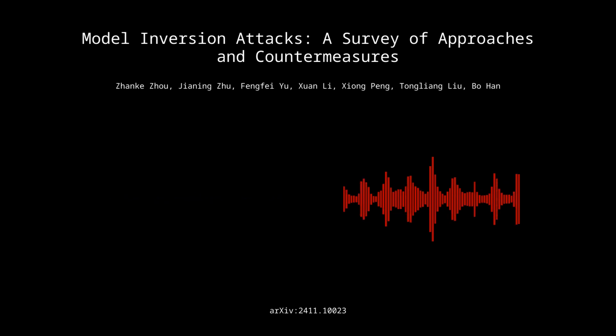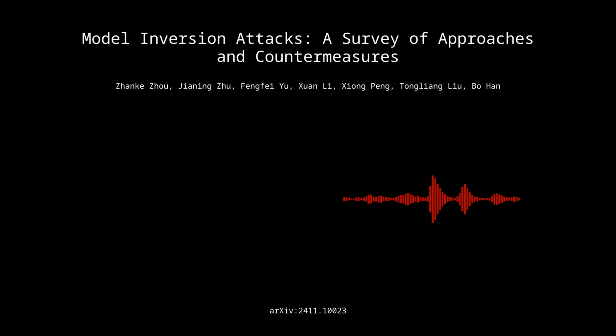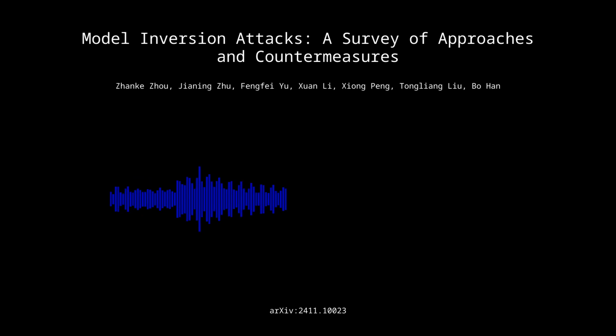The paper really highlights the use of GANs for reconstructing faces from facial recognition models. Right. That's scary. It can be. Early methods like vanilla MI relied on optimization techniques to find images that matched the target output, but these often resulted in blurry or unrealistic reconstructions. The introduction of GANs really revolutionized image-based MIAs, enabling the generation of highly realistic and accurate reconstructions.